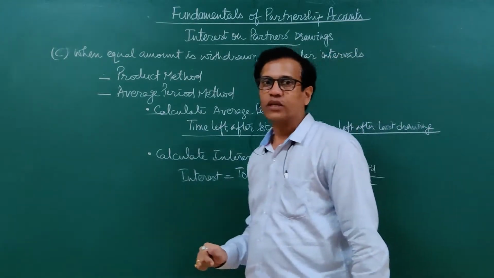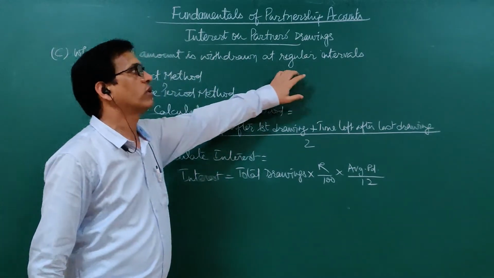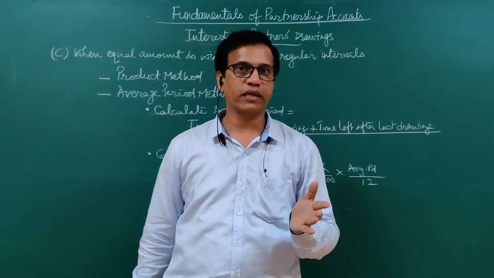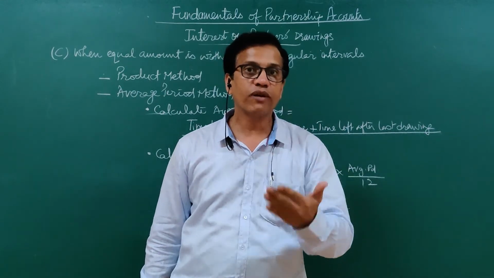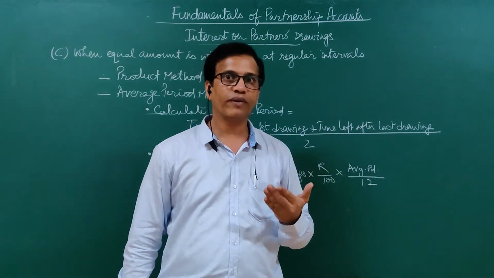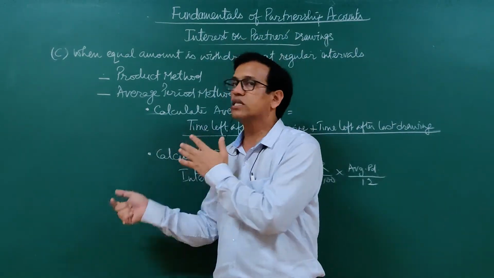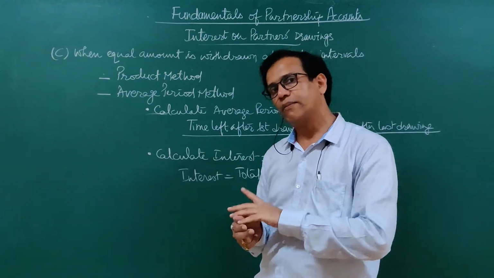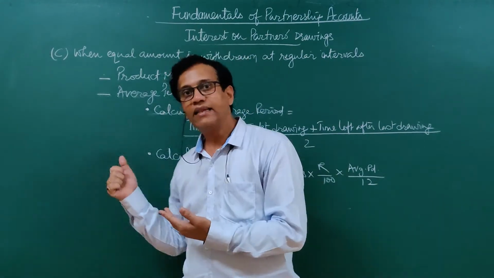Third situation of calculating interest on drawings: when an equal amount is withdrawn at regular intervals. It means when a partner withdraws regularly every month, in the beginning of every month, in the end of every month, in the middle of every month, quarterly, in the beginning of every quarter, in the middle of every quarter, in the end of every quarter. Likewise, when drawings are made, in that case, we can calculate interest by applying all three methods: simple interest method, product method, and the average period method.